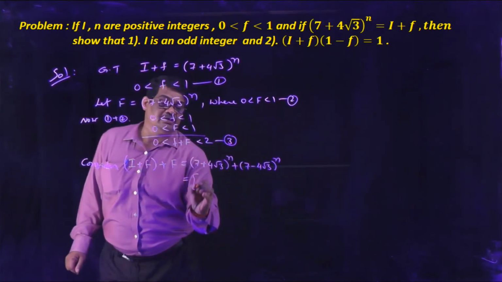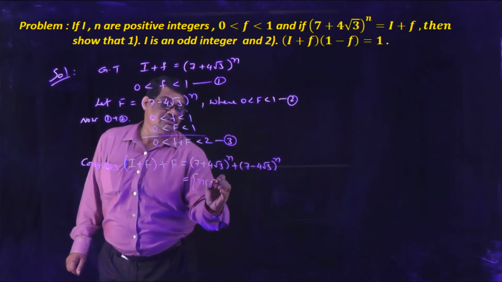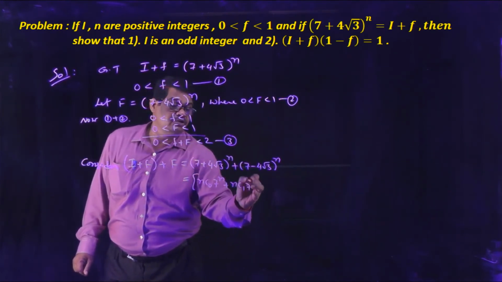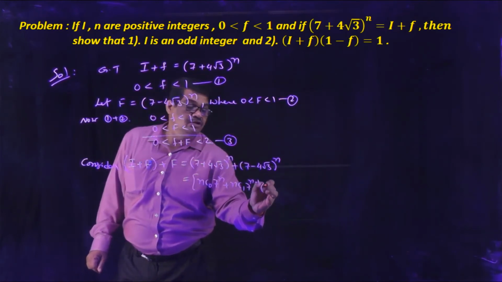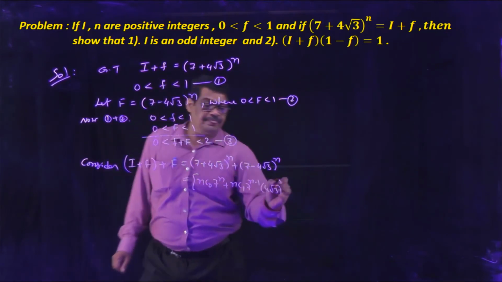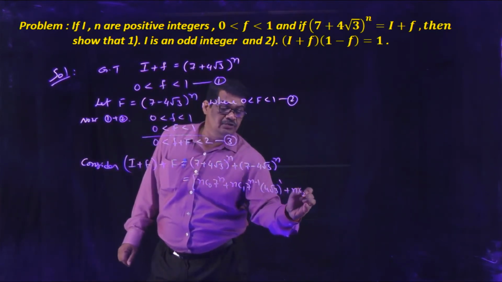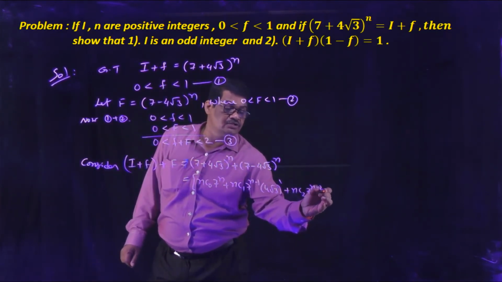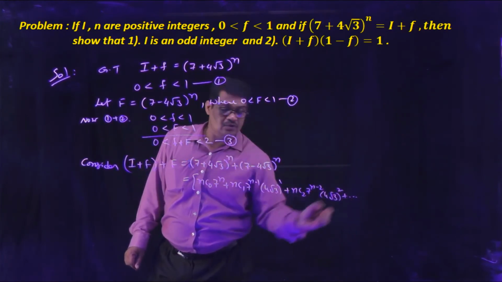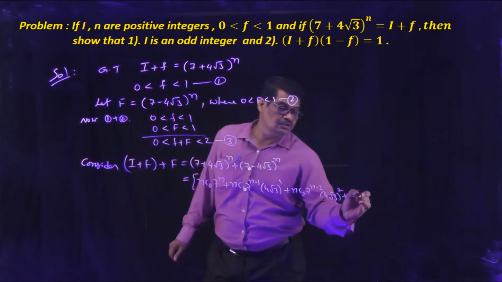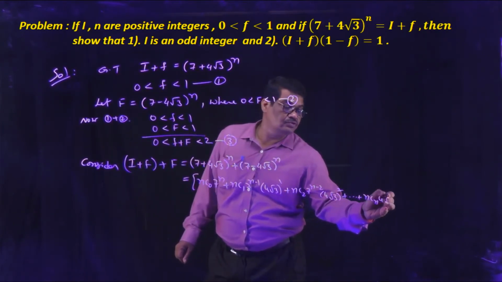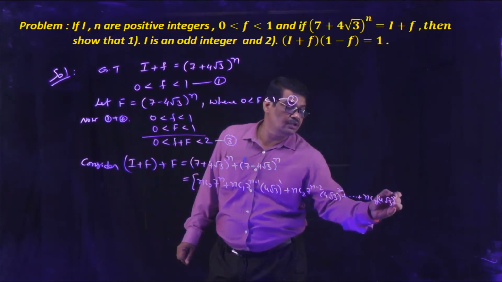We write nC0 7 to the power of n plus nC1 7 to the power of n minus 1 into (4 root 3) power 1, next nC2 7 to the power of n minus 2 (4 root 3) power 2, and so on. The last term is nCn (4 root 3) power n.